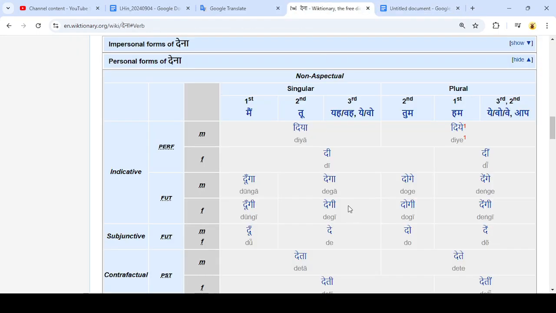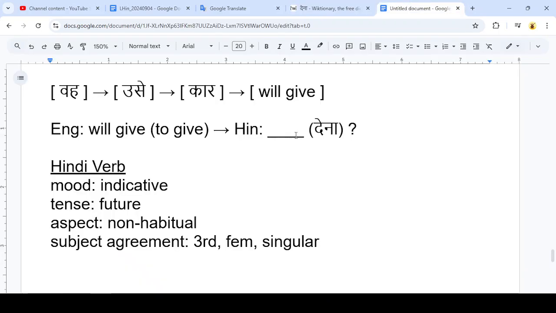Yep, feminine. So that is actually going to narrow us down to this particular spelling right here. Apparently it's pronounced degi. So I'm going to copy this particular spelling. That's going to be a spelling that we take as our best possible translation of English's to give, or will give. So will give should be roughly equivalent to this word in Hindi.